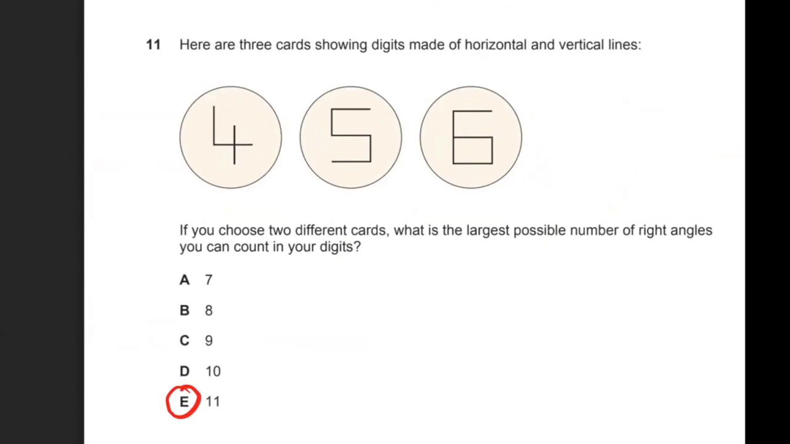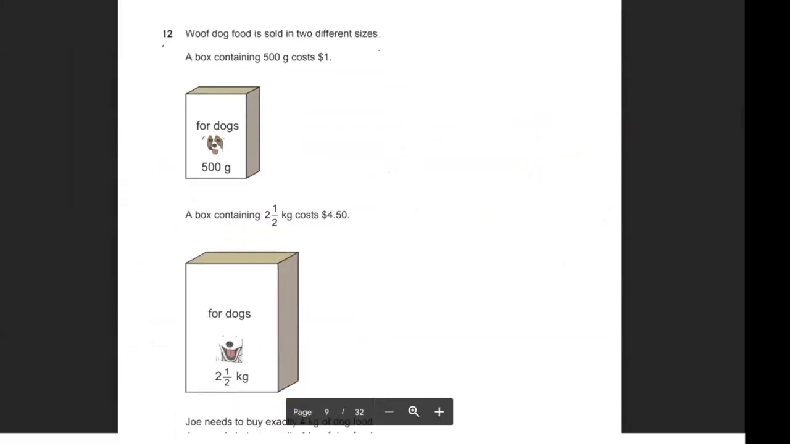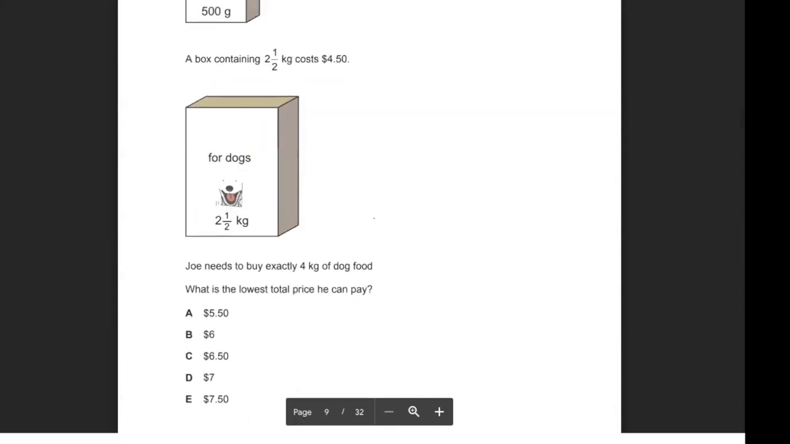Okay, moving on to the next one. So for question 12, it says wolf dog food is sold in 2 different sizes. A box containing 500 grams costs $1, and a box containing 2.5 kilograms costs $4.50. The question asks, Joe needs to buy exactly 4 kilograms of dog food. What is the lowest price he can pay?